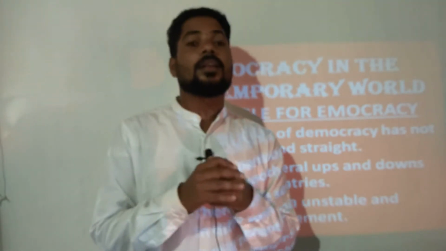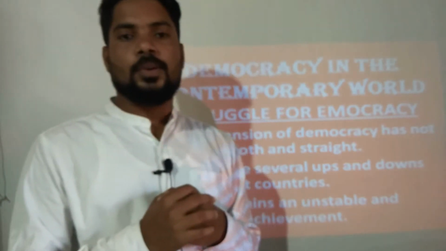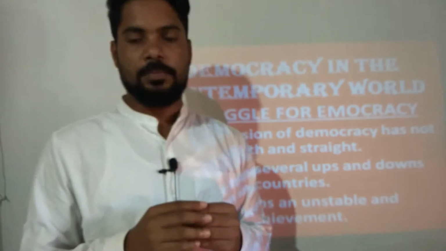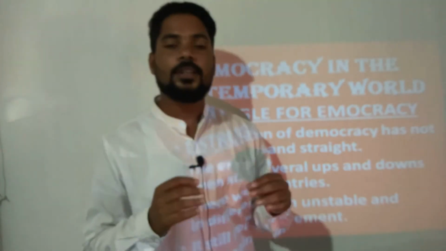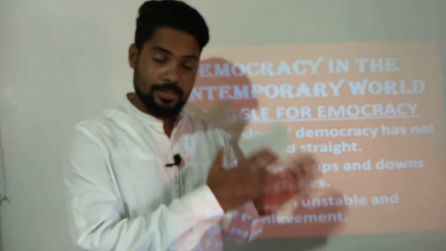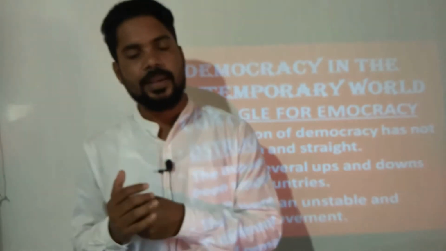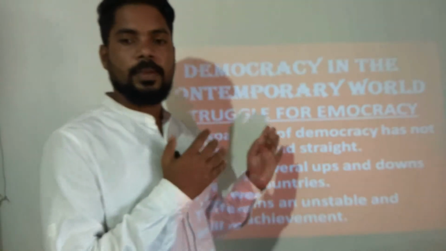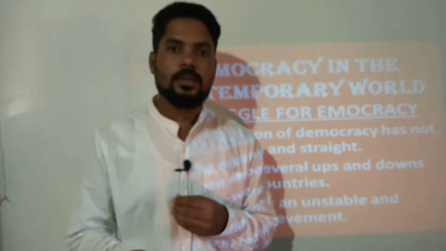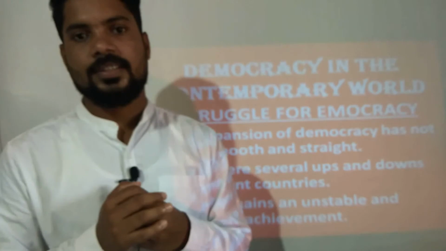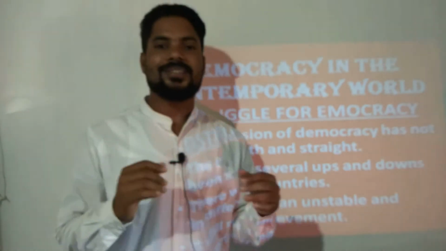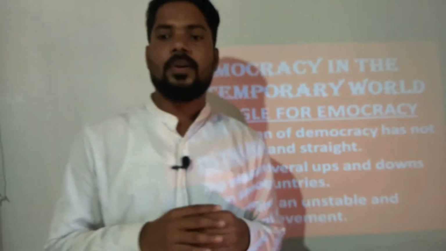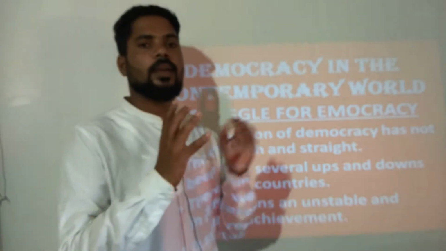Democracy means where the people will rule. Democracy means by the people, for the people, where people will choose their representatives and they will do the work for the welfare of the people or citizens. That is called democracy. So let's see how democracy started, how it came into action.